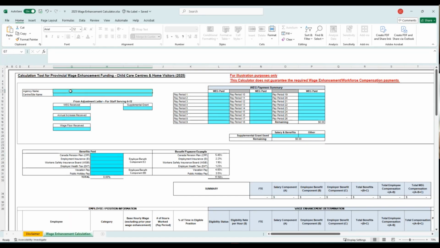You can begin entering your agency name here and a site name below if you're working with multiple sites.